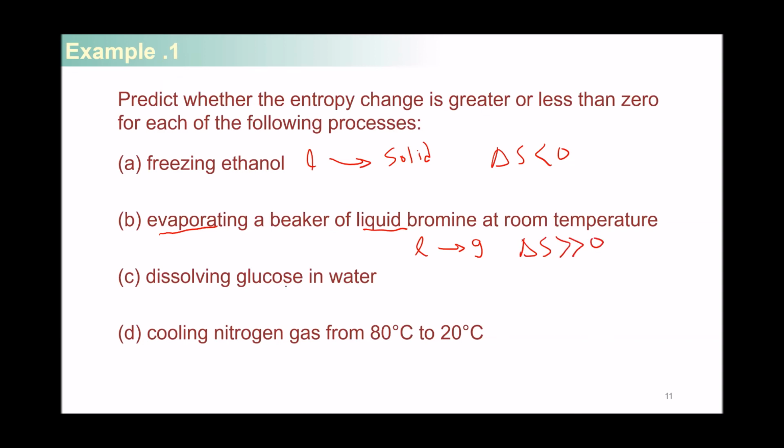If you dissolve a substance in water, you're actually moving this substance from solid to a much more random solution with much higher entropy. So that's again a positive change in entropy. If you cool something down, you're actually decreasing the motion of the molecules in the sample itself. So that means you're decreasing the randomness or decreasing the entropy in the sample. So cooling is a negative change in entropy.